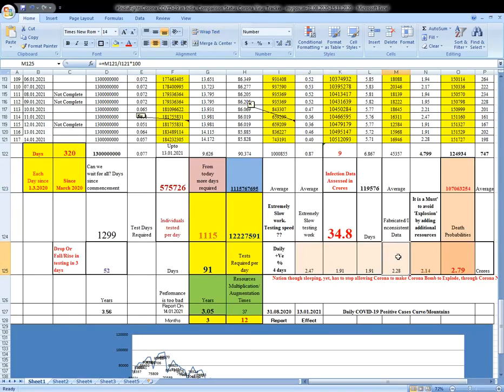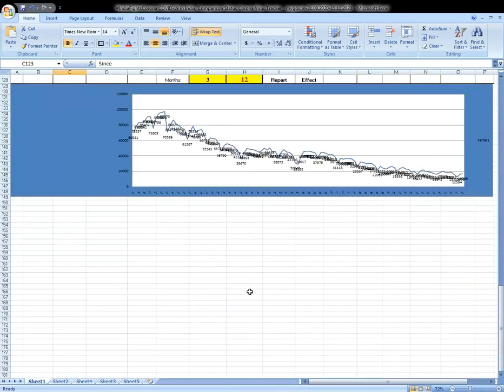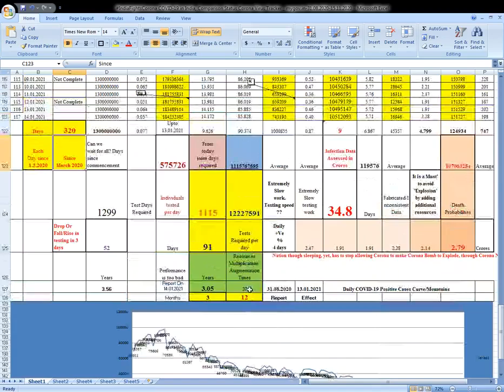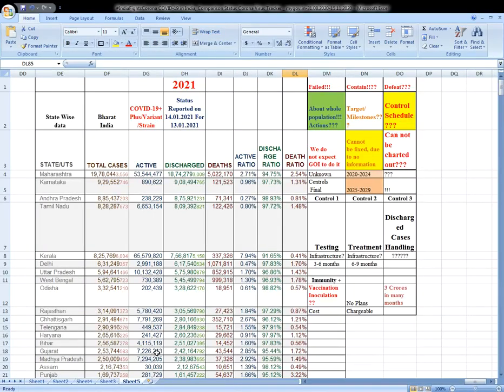That's what it is. Something also here I have taken. These are all current situations. So let us go first to our sheet 5 here, which gives direct information from the website of the government.